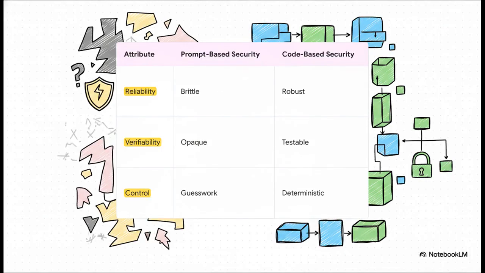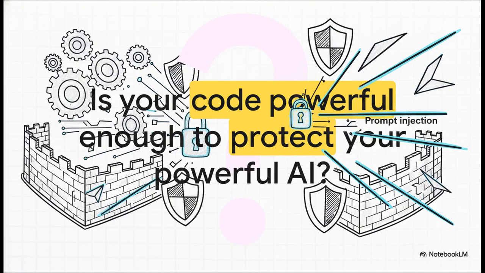And when you put the two approaches side by side, the difference is night and day. Prompt-based security is brittle, it's opaque, and at the end of the day, it's just guesswork. But code-based security, it's robust, it's testable, and it's deterministic. You know exactly how it's going to behave, every single time. No guesswork needed. So we'll end with this thought.